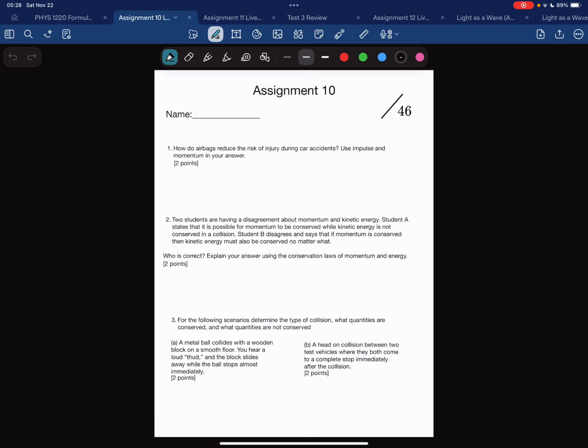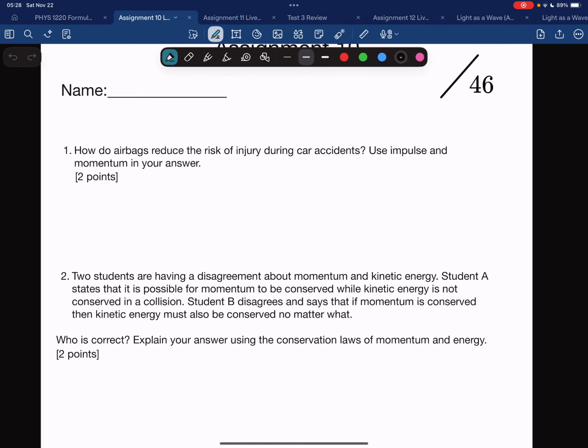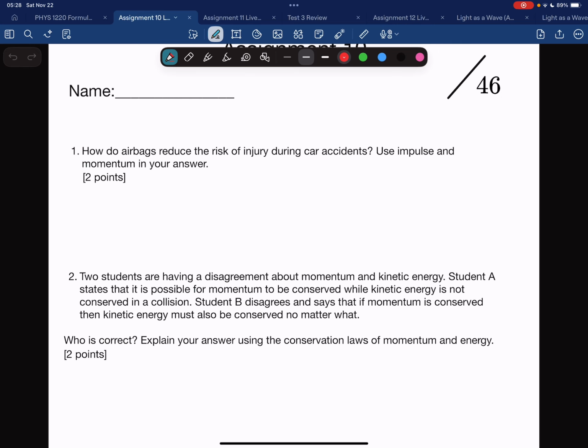This is the solutions for assignment 10. Number 1: how do airbags reduce the risk of injury during car accidents? Use impulse and momentum in your answer.